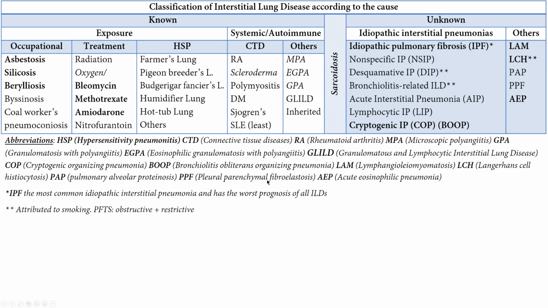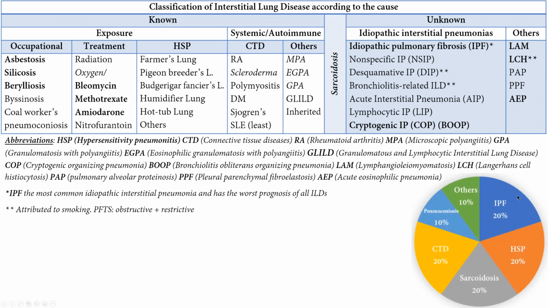Some of these are attributed to smoking, the ones we marked here as desquamative, the bronchiolitis, Langerhans histiocytosis. They tend to have obstructive plus restrictive patterns in pulmonary function tests. Now, as you can see here, IPF is now considered to be only 20% of all interstitial lung diseases, but still the most common of the idiopathic ones. Then hypersensitivity pneumonitis, sarcoidosis, connective tissue diseases, and then all the other causes and the pneumoconioses. As you can see, only 10%.